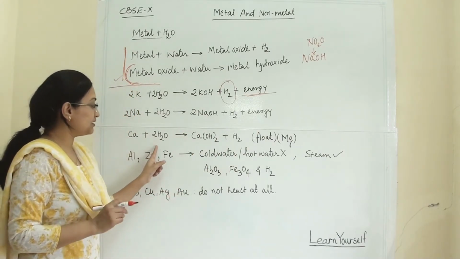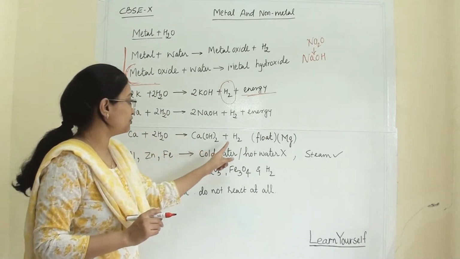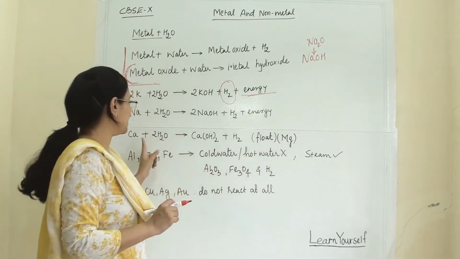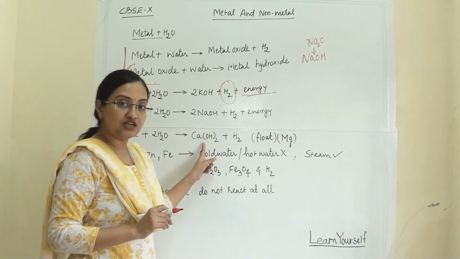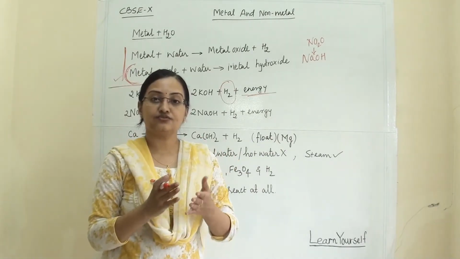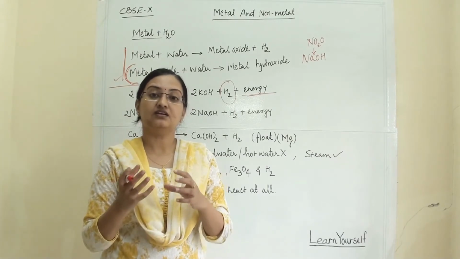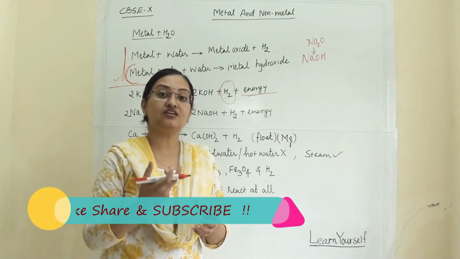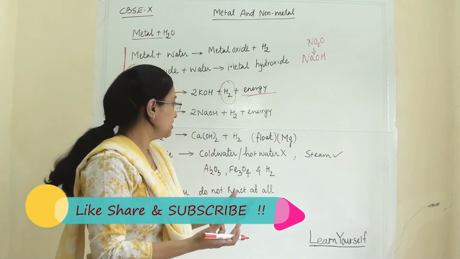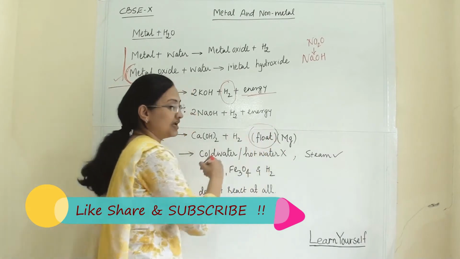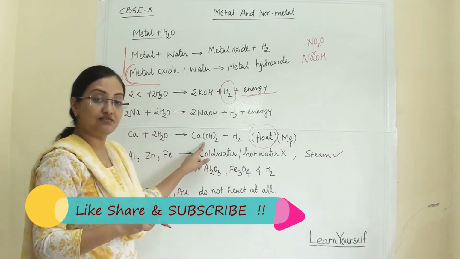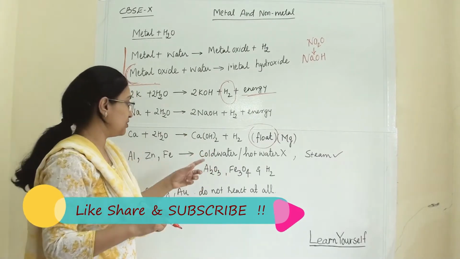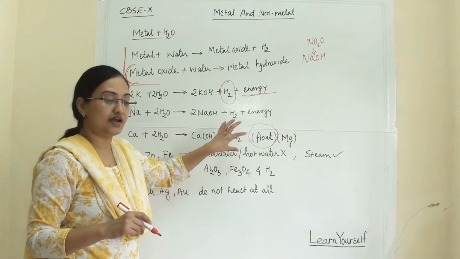When calcium reacts with water, we get calcium hydroxide and hydrogen. Magnesium will similarly react with water and give us magnesium hydroxide and hydrogen. Here, in the case of calcium and magnesium, the hydrogen gas bubbles stick to the metal, so the metal starts floating on the liquid. This happens with both calcium and magnesium: they give us the hydroxide, but the metal floats because the hydrogen gas bubbles attach to it.